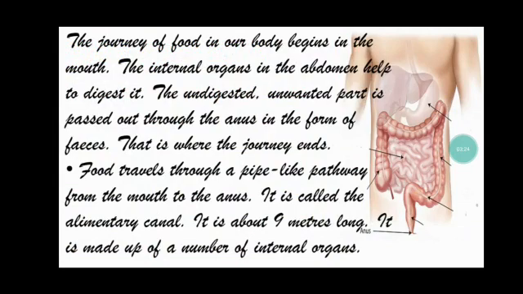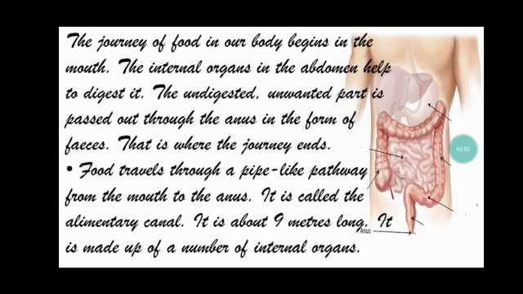In the picture alongside, two internal organs are shown, that is the mouth and the stomach. These organs help in the digestion of the food. The journey of the food in our body begins in the mouth. The internal organs in the abdomen help to digest it. The undigested, unwanted part is passed out through the anus in the form of feces. That is where the journey ends.